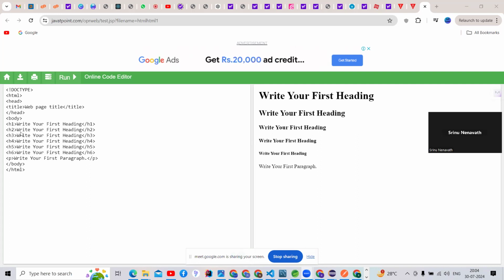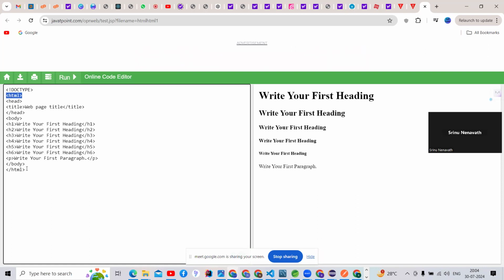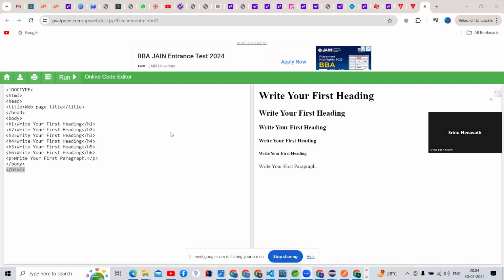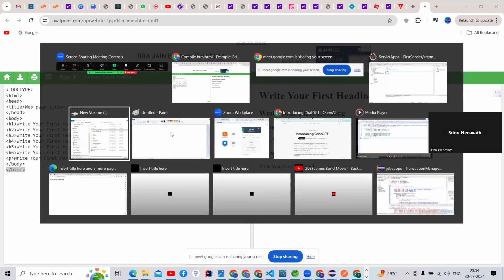Based on tags only, right? We can call it a pair tag, guys. Tag open, tag close. HTML tags should be closed. See here, this is the open and close tag, guys. So this is the way we have to do it, open and close tag, guys.